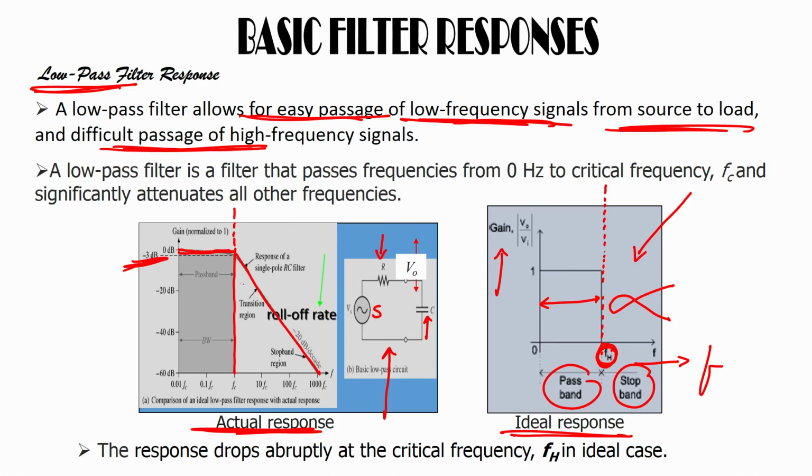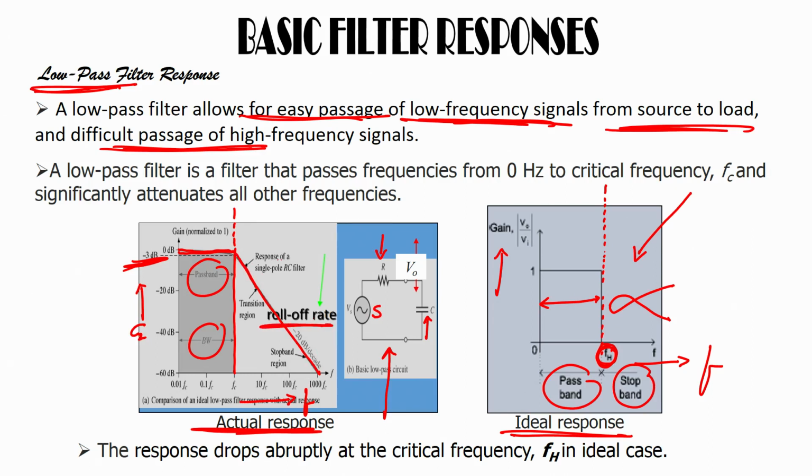This is the pass band, as we have seen, and this is the bandwidth. The y axis is gain, the x axis is frequency. Now this slope is called the roll off rate.